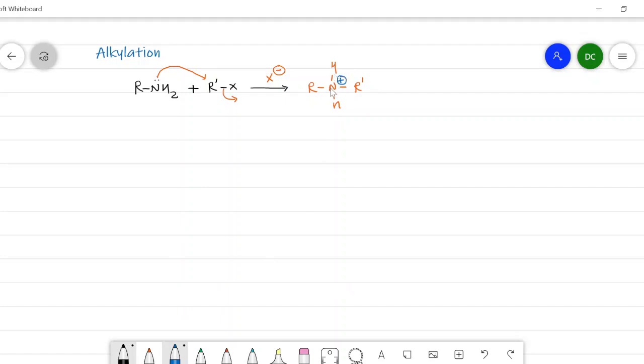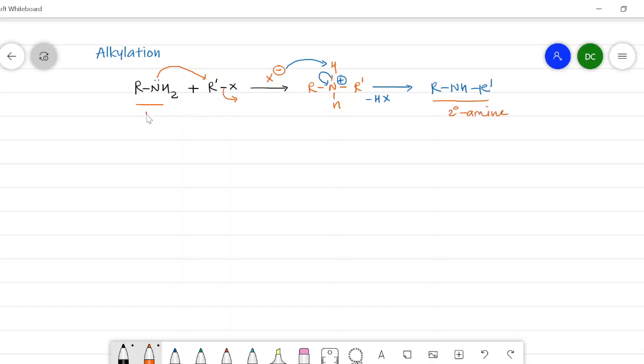It is having more electronegativity than the hydrogen, therefore it will withdraw the electron from this bond and the positive charge is neutralized, and the hydrogen is abstracted by the halogen, so that we get here RNHR dash, and the remaining HX is removed. In this way, a primary amine, that is RNH2, is converted into RNHR dash, that is the secondary amine,